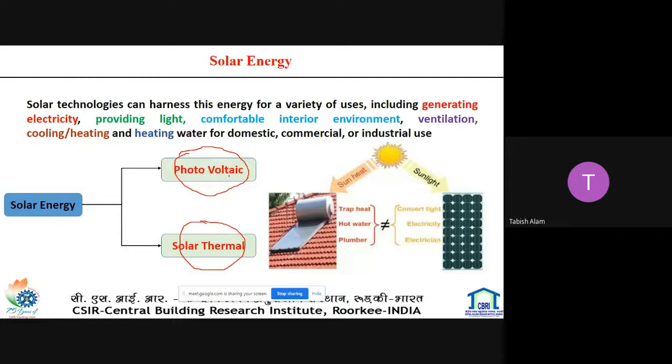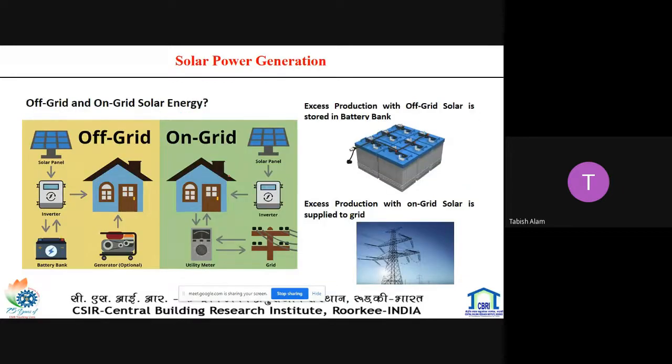The next slide. In the first one, we can generate electricity using the solar cell and integrate it with the building. There are two ways of integrating this electric energy generated by solar energy.